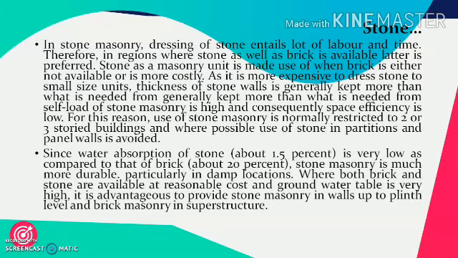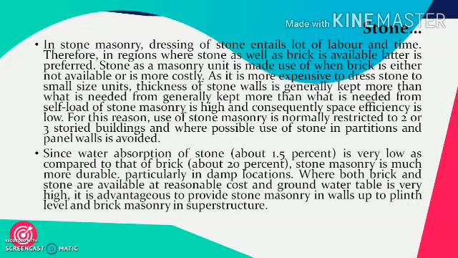Next unit is stone. In stone masonry, dressing of stone entails a lot of labor and time. Therefore, in regions where stones as well as brick are available, the latter is preferred. Stone as a masonry unit is made use of when brick is either not available or is more costly. It can even be used when cost is not the constraint or where looks matter more.